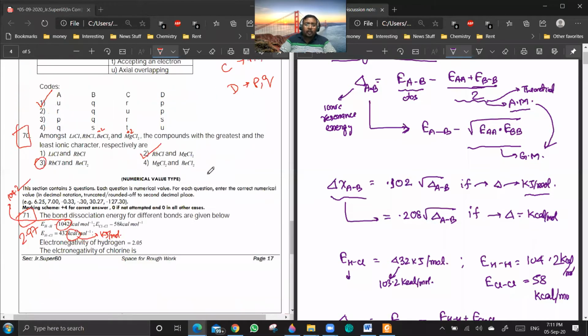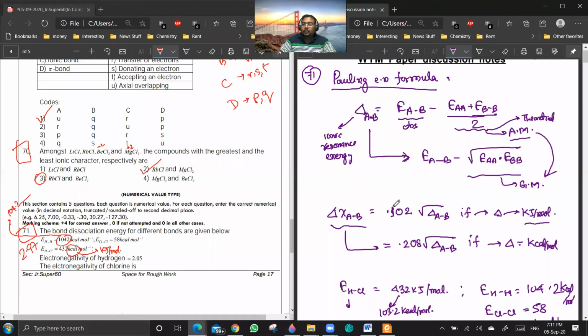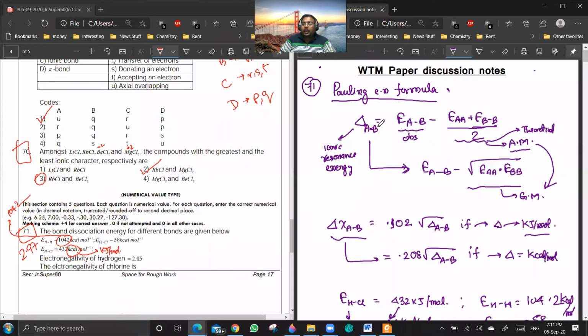Sir, once again, could you explain? I have only just joined the meet. Okay, you see, delta AB is basically the ionic resonance energy. It tells you how much more stable the ionic form is than the covalent form. The observed energy EAB represents the observed bond energy, and the theoretical bond energy is given as the arithmetic mean of AA and BB.